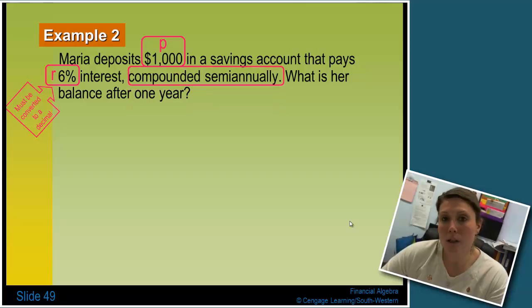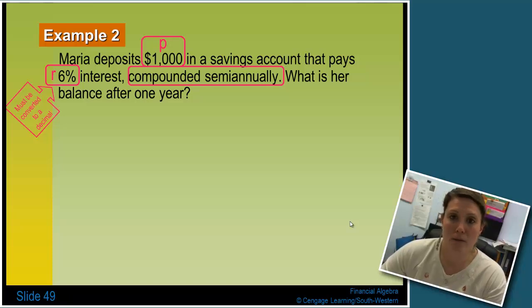Compounded semi-annually means twice in a year, so we're going to have to do it once for the 6 months, and then we're going to have to do it again for the second 6 months. And then we need to know what her balance is after 1 year.